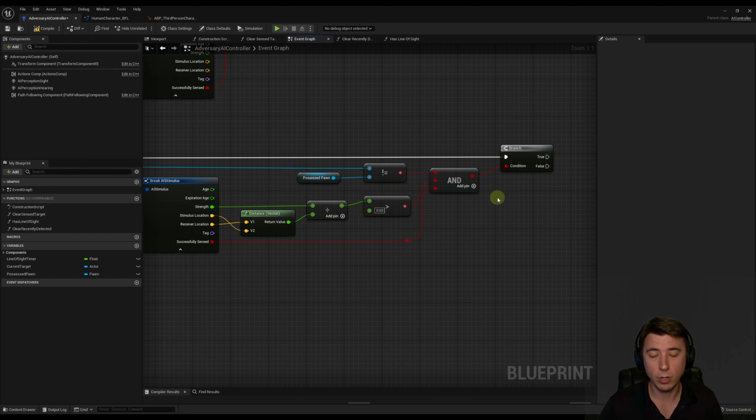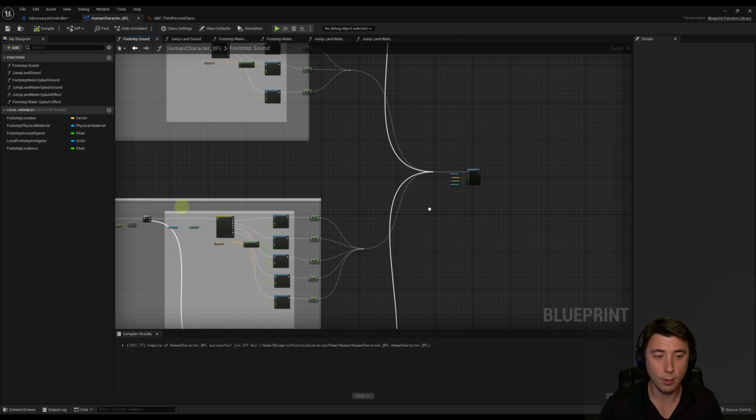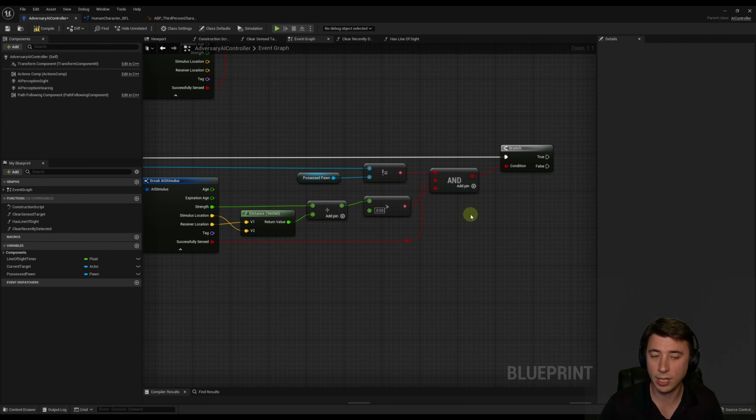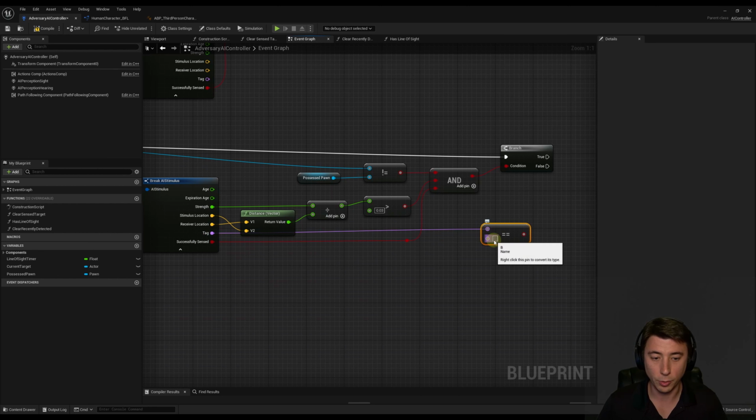But now we have one more differentiator to apply. And this differentiator is the last thing we set up on our BFL, our blueprint function library. And that was in the noise event, this tag of character. Because you heard me say all the way in the beginning of the episode, we want to distinguish character sounds from other sounds. And so what we're going to do is get a reference to this tag here, and we're going to check to see, is it equal to, and we got to type this in verbatim, so make sure you spell it exactly. I don't know if case sensitive matters, "character."